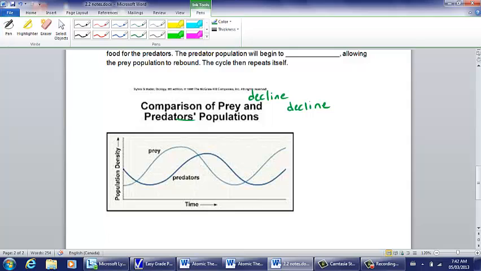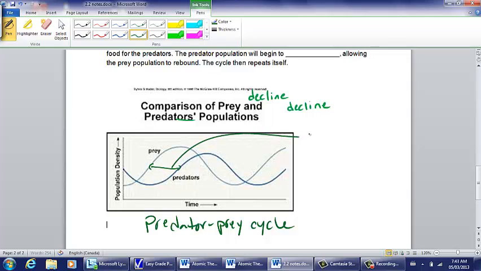Here's an idealized predator-prey cycle graph. And what's important to notice on here, if we look at here's the prey, and here's the predators, and this is their population versus time, that if you compare, say, peak to peak or trough to trough, there's what we call a time lag. So there's a gap. I'm going to label that on here, time lag. So they don't happen simultaneously.